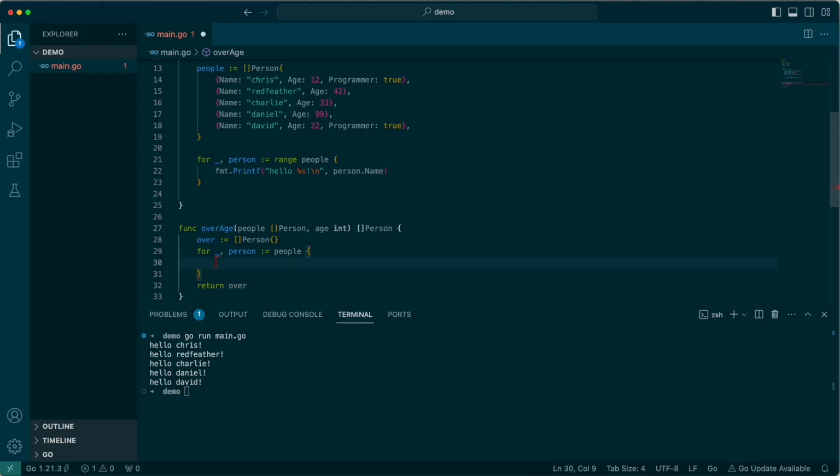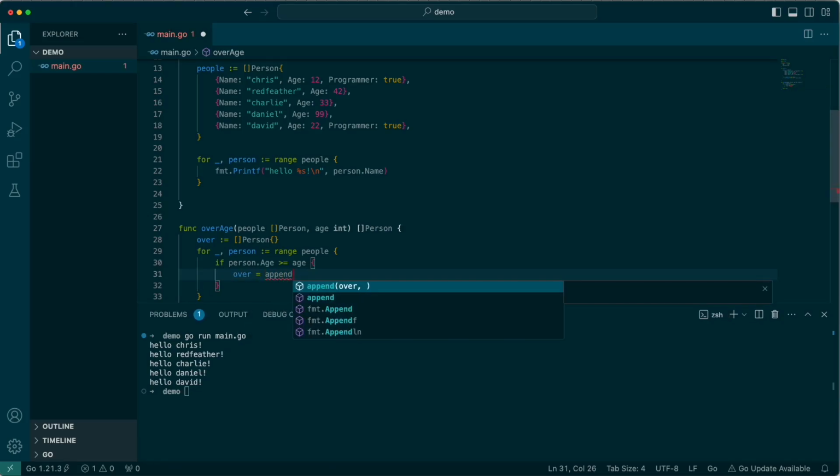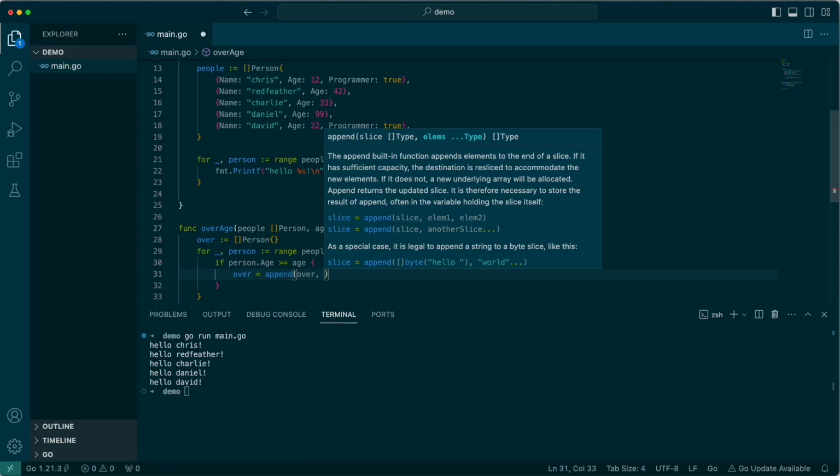And then we're going to say for each person, I forgot the word range here. If person.age is greater than or equal to age, we're going to append. So this is how you append something to a slice, person.